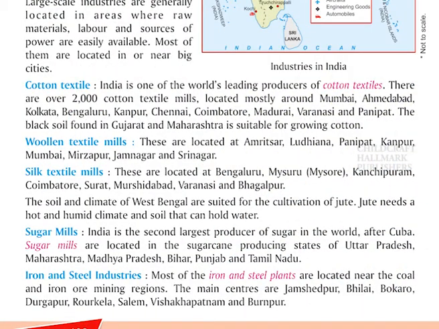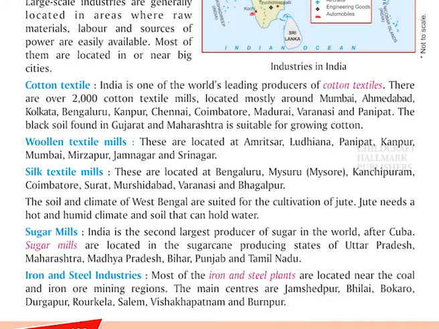Cotton textile. India is one of the world's leading producers of cotton textiles. There are over 2,000 cotton textile mills located mostly around Mumbai, Ahmedabad, Kolkata, Bengaluru, Kanpur, Chennai, Coimbatore, Madurai, Varanasi, and Panipat. The black soil found in Gujarat and Maharashtra is suitable for growing cotton.